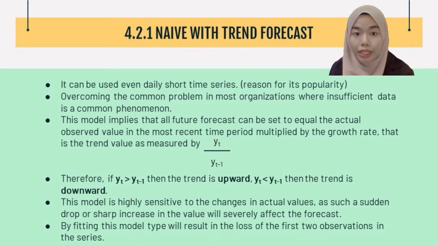Therefore, if Yt is bigger than Yt-1, then the trend is upward. If Yt is less than Yt-1, then the trend is downward. This model is highly sensitive to the change in actual values. As such, a sudden drop or sharp increase in the value will severely affect the forecast. Furthermore, fitting this model type will result in the loss of the first two observations in the series.